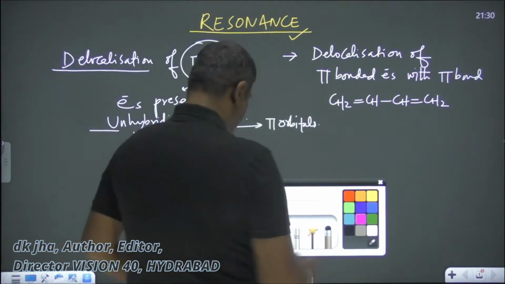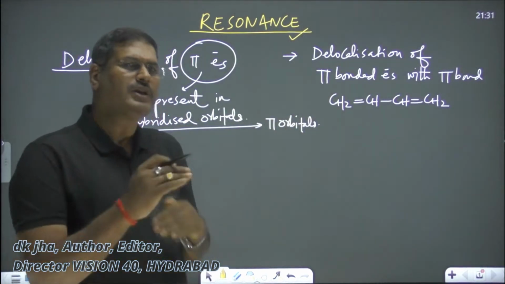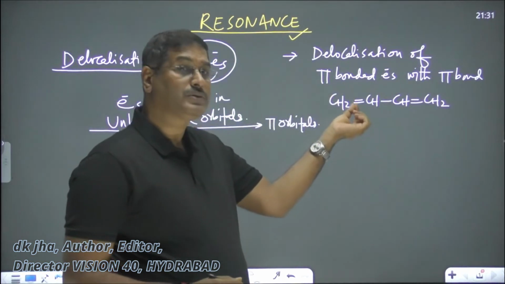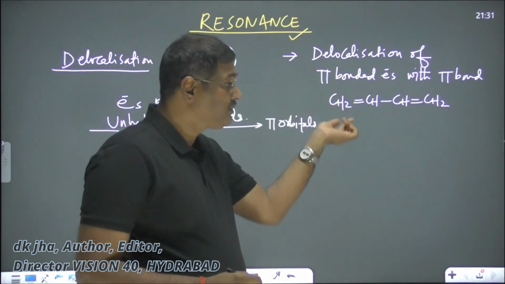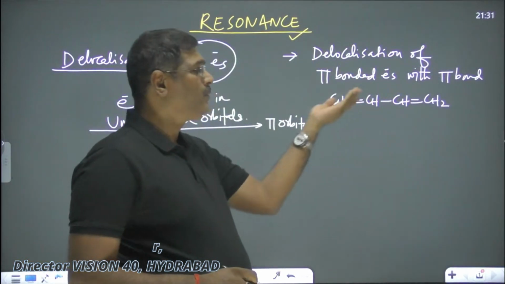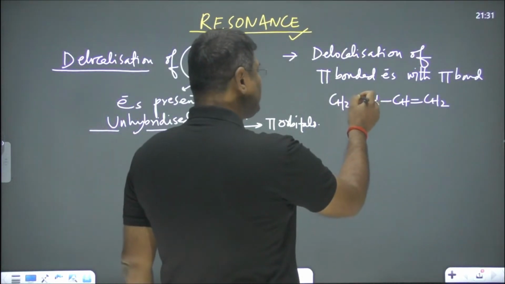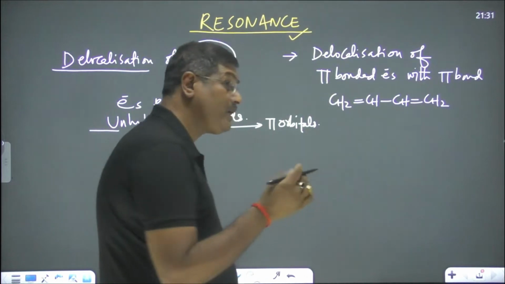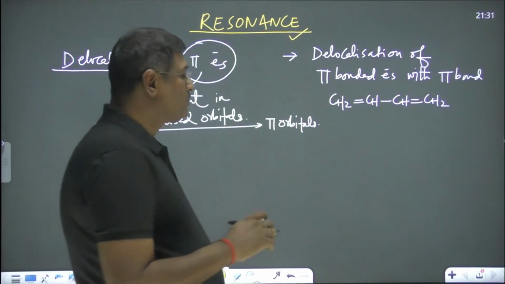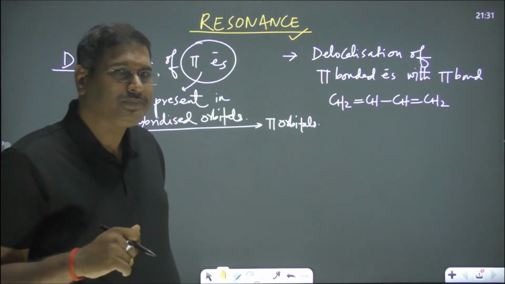Here you try to understand that in this case there is resonance, there is delocalization of pi electrons present in this pi bond with that pi bond, or electrons present in that one with this pi bond. How? This pi bond's electrons, as I said, are loosely held electrons, so they can move and change their place.